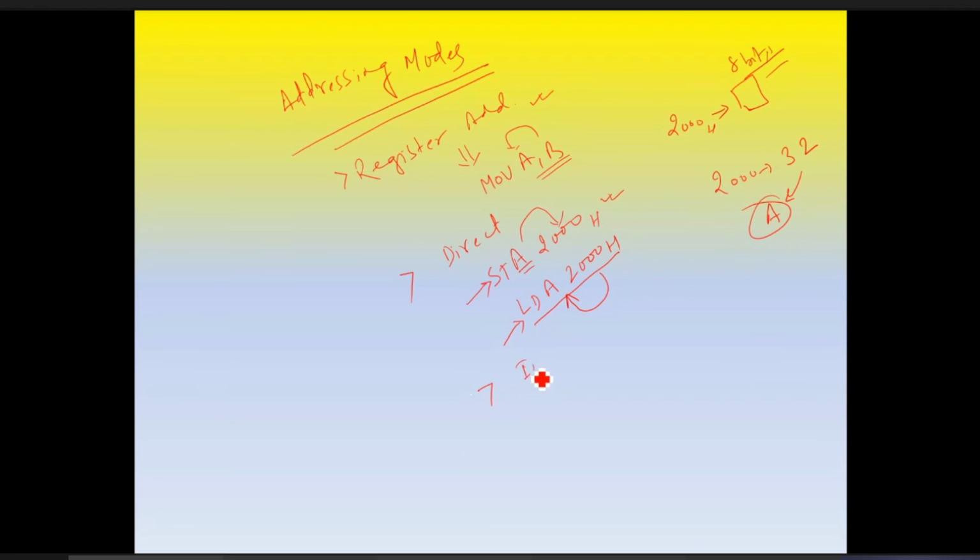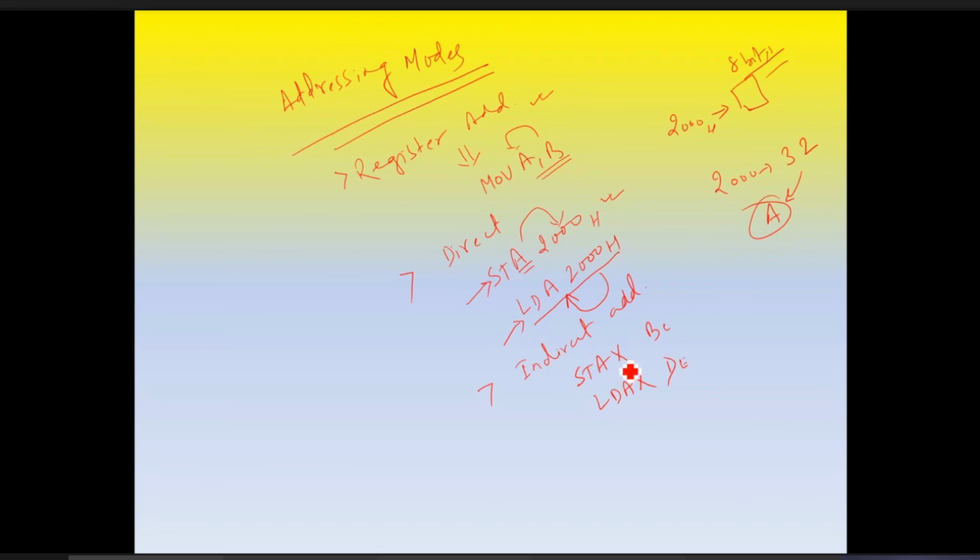Okay, then comes indirect addressing mode. We mentioned it there also: STAX, LDAX. STAX B, LDAX D. So STAX B means indirectly the BC register pair. This is the D register pair.